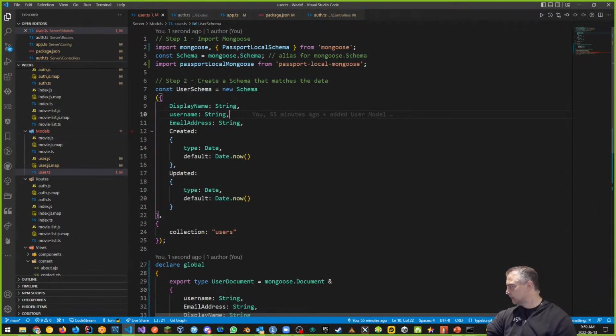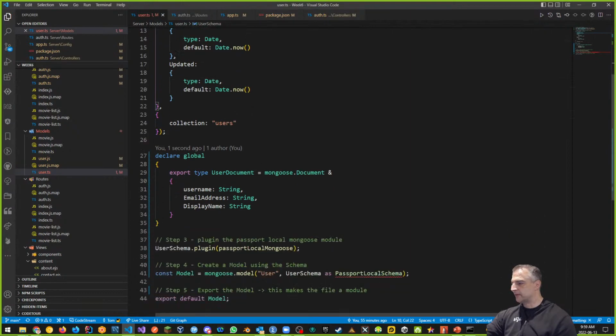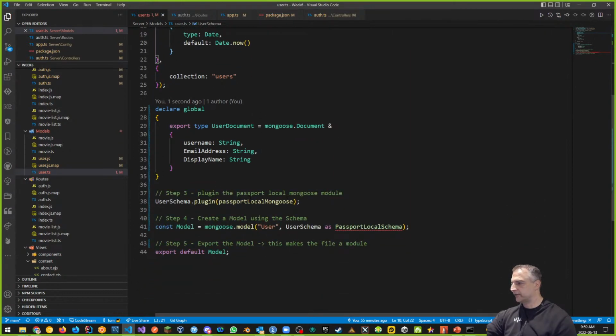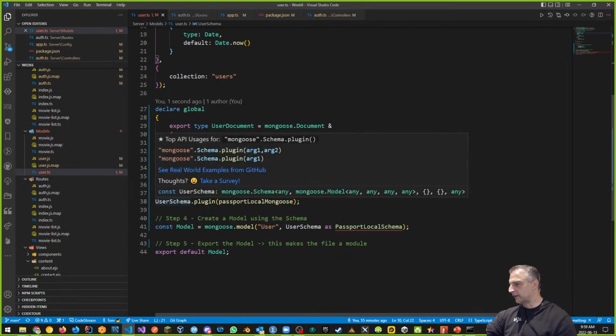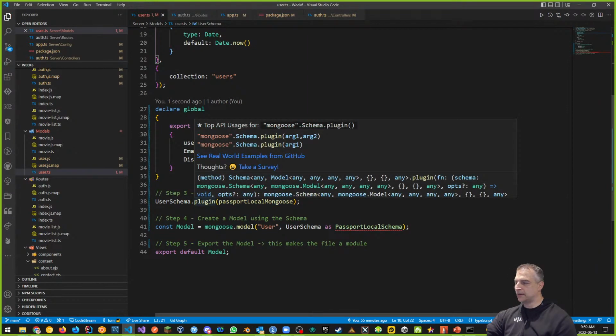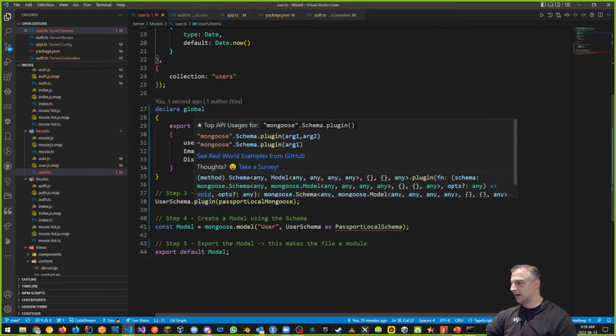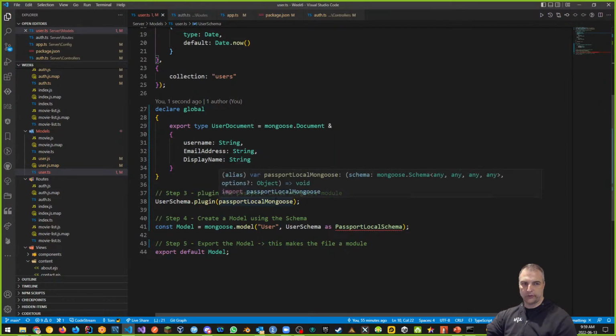Okay, cool. And we're going to stop messing around with it here, because this is probably as far as we can go at this point because of the configuration that we've done here. So again, user schema, what we've done is we've cast it as a Passport local mongoose schema. The plugin itself takes 1 or more arguments, and it can also take something called options, which allows us to configure our Passport local mongoose further.